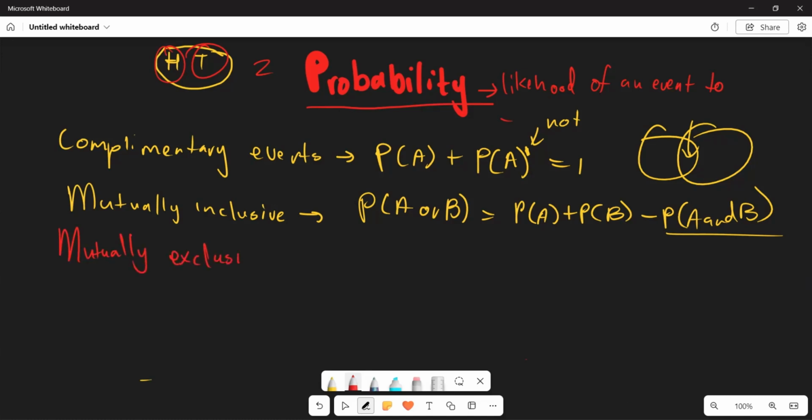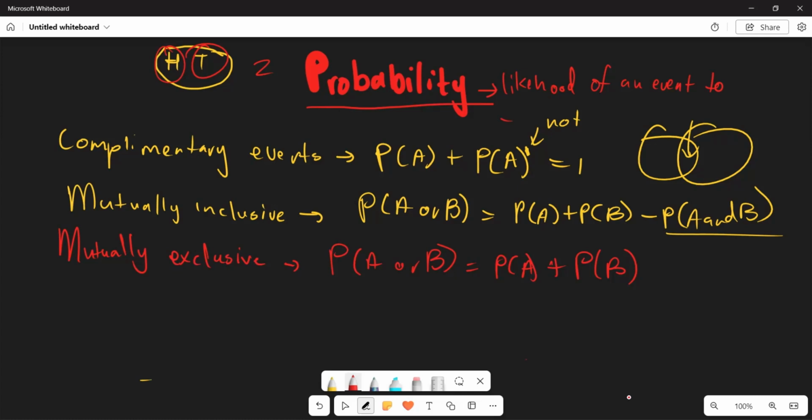For mutually exclusive, it's when you have the probability of A or B giving you the probability of A plus the probability of B altogether. So this is the formula for mutually exclusive.